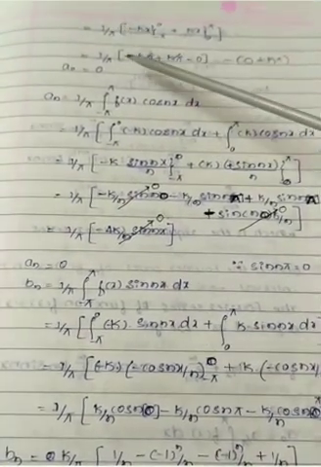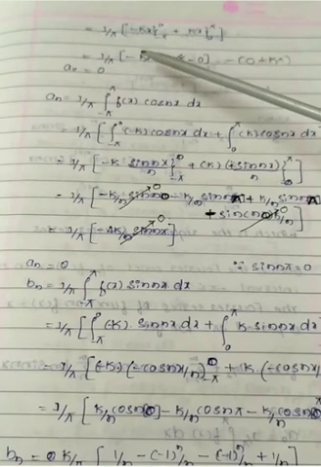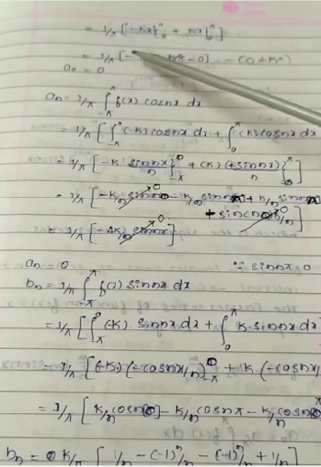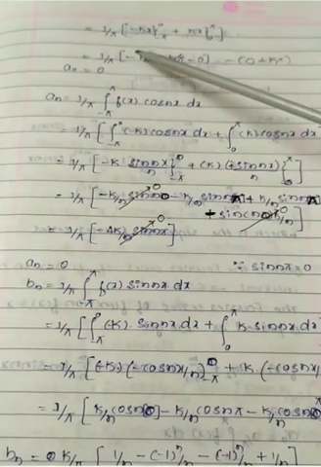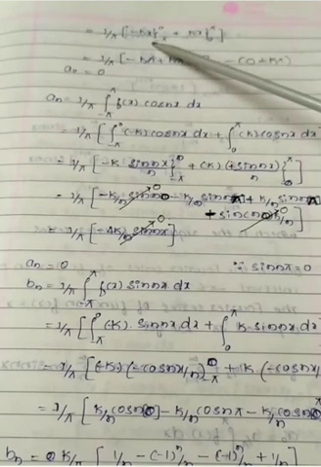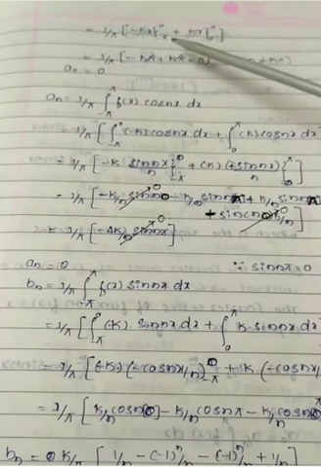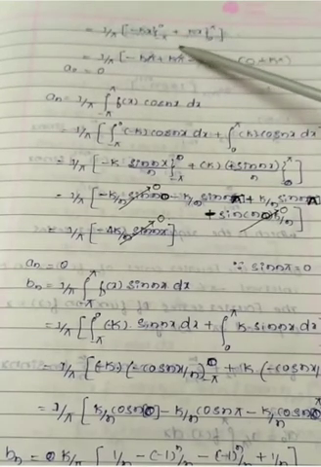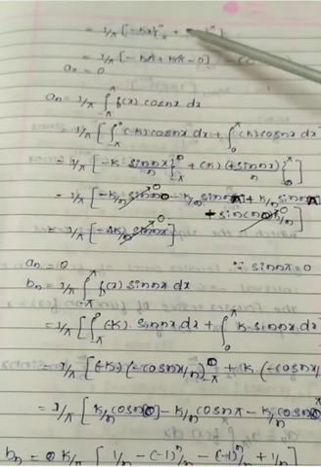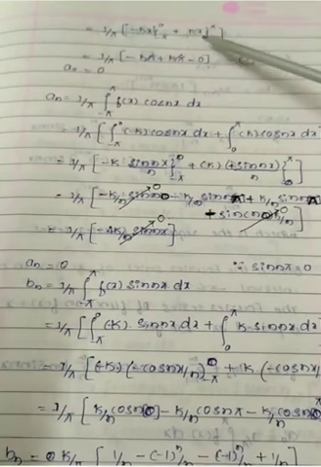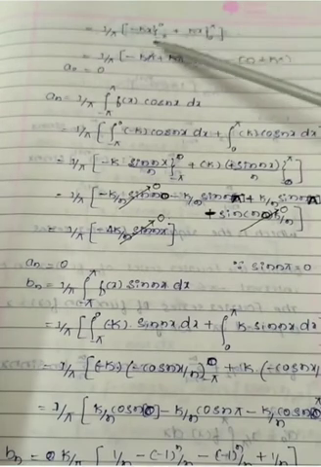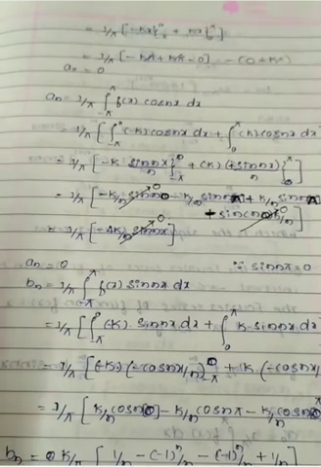1 by pi constant as it is. The integration of minus k is constant times the integration of dx, which is x. That's why I am taking minus kx with the interval minus pi to 0. Next, plus k constant as it is. The integration of dx is x with the interval 0 to pi. Apply upper limit minus lower limit.